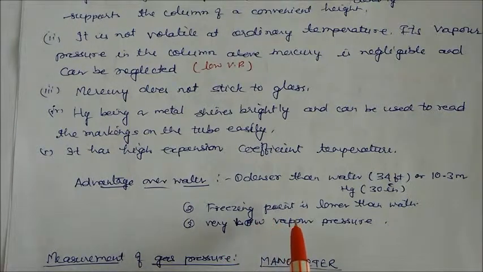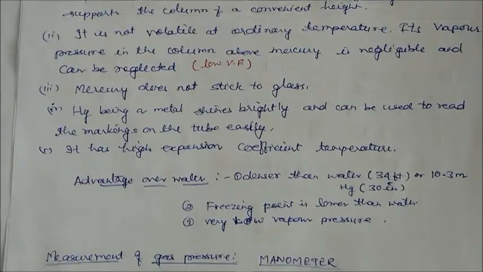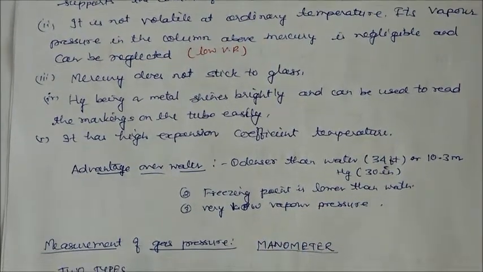Second point, the freezing point of mercury is lower than that of water. Water will freeze sooner, but mercury will not freeze. And again, the vapor pressure of water is high, but the vapor pressure of mercury is very low. Water has high vapor pressure, so it will convert into vapor immediately.